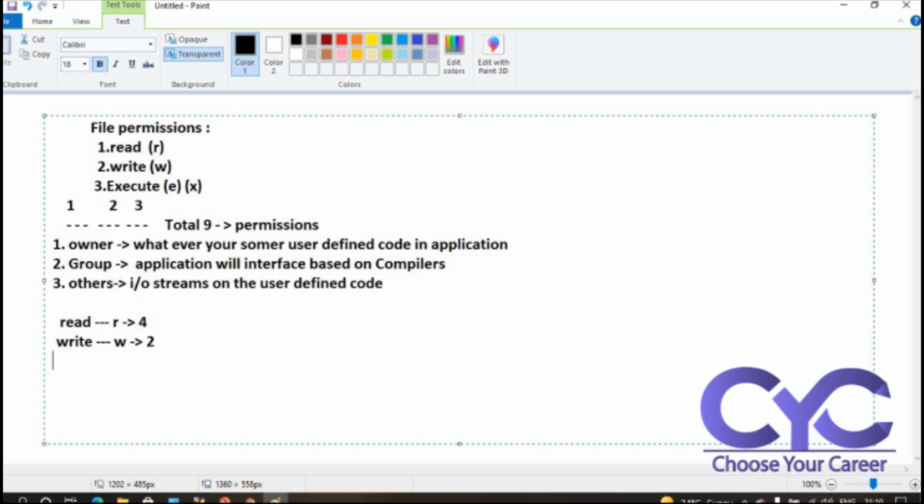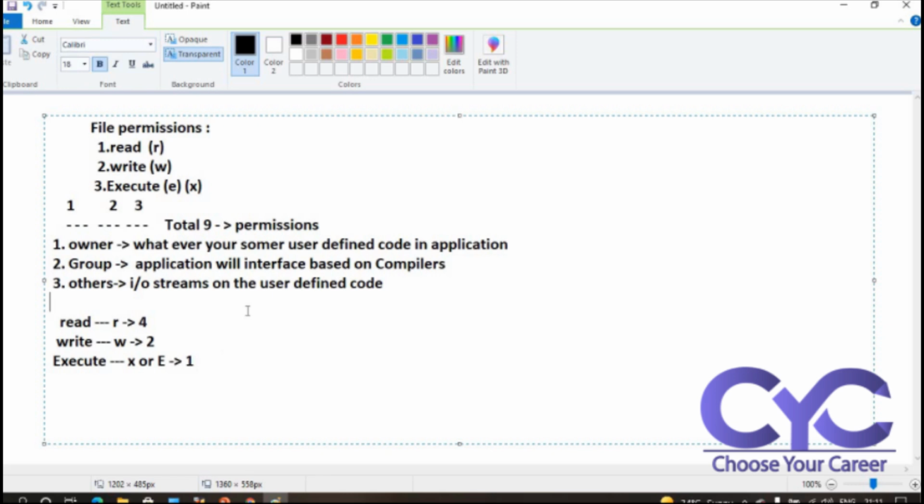The next one is execute, which we call x or e, and I can give it the number 1. It is like the default of an integer having 2 bytes. In the same way, read has a default of 4, write has 2, and execute has 1. Remember this. This is the numerical calculation.